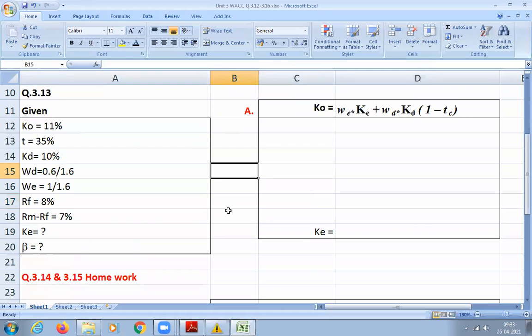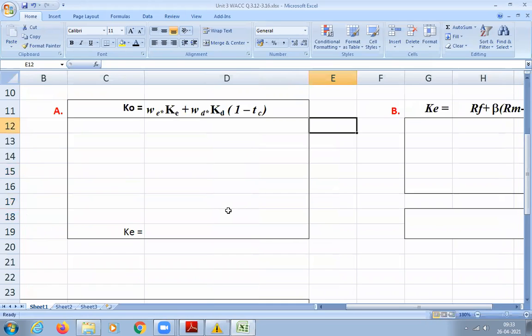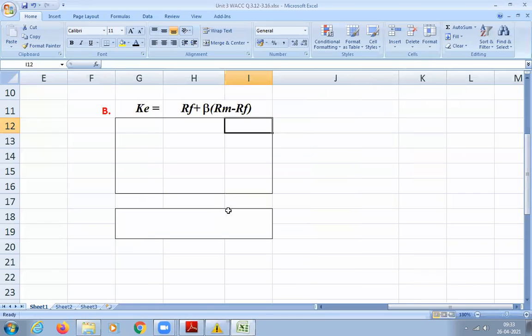Okay, so shall we do it now? Yes or no? Yes, sir. So first we will calculate the values, and then we will go for beta calculation. So we are doing 3.13. So how to calculate KE?